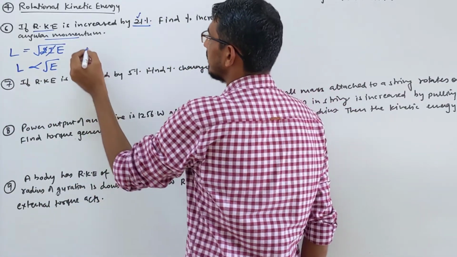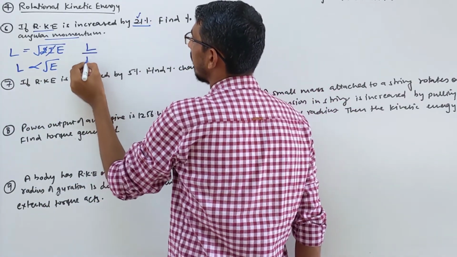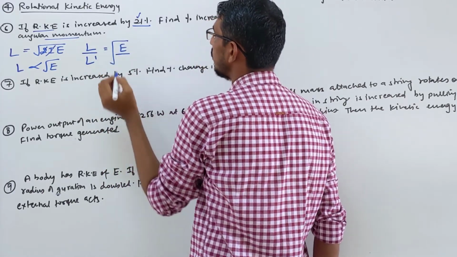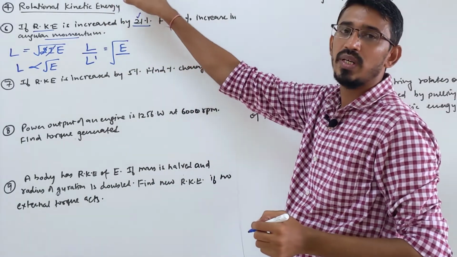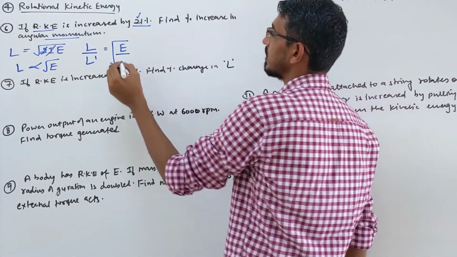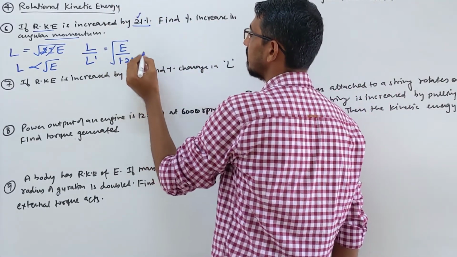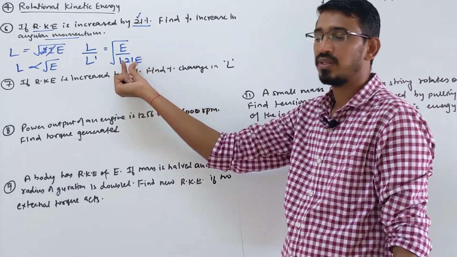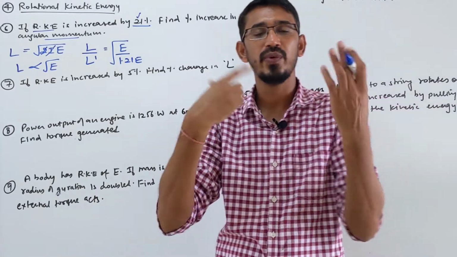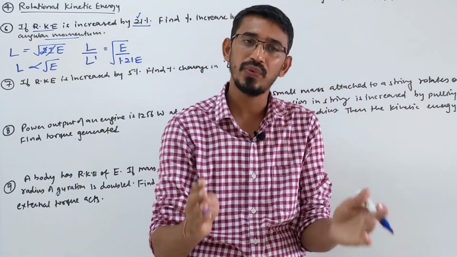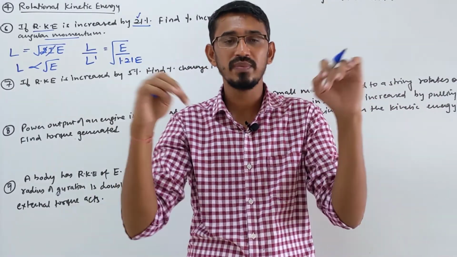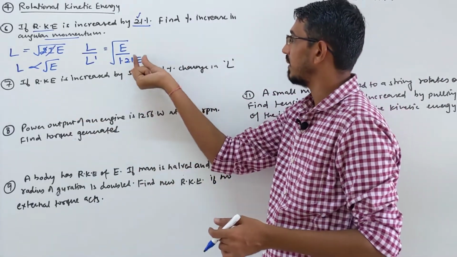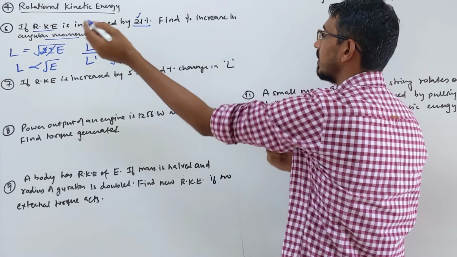So let's write, say initial momentum is L and new angular momentum is L dash. Proportional, so initial energy is E. What is the new energy? It's increased by 21%. So what's the direct answer? 1.21 times of E. Correct? Hope you understood how I write this. I told you many times, if something is increased by 40%, what is the new value? 1.4 times of that. If something is decreased by 40%, then it becomes 0.6 times of the original. How does that come? I will tell you separately if you don't understand.